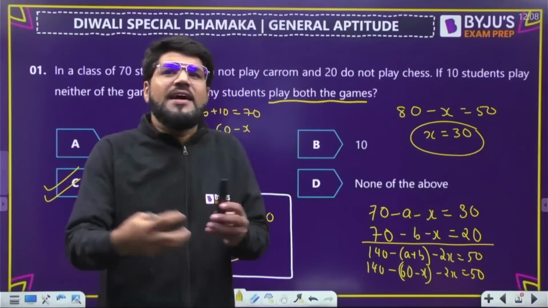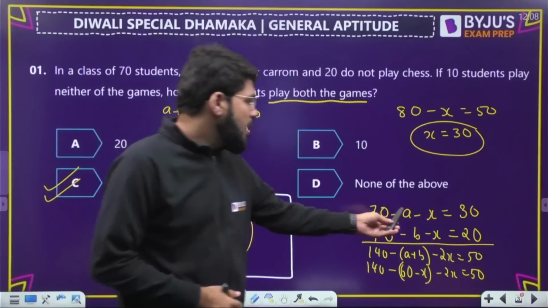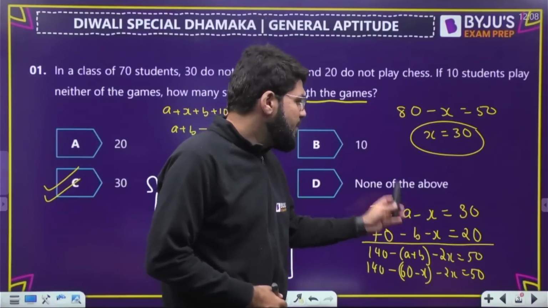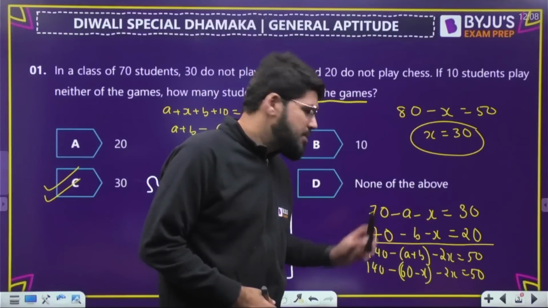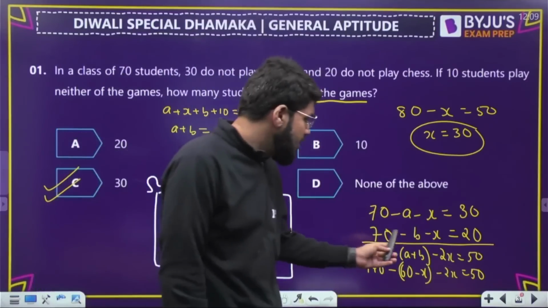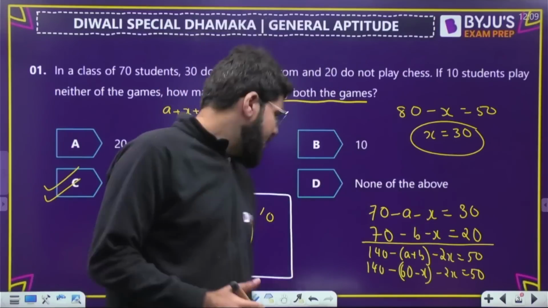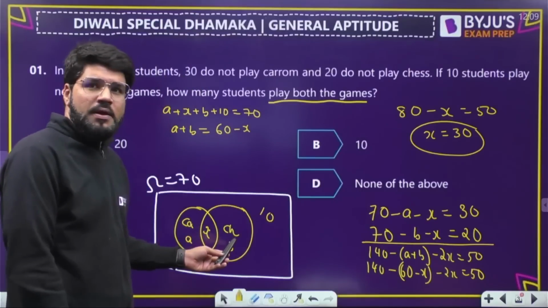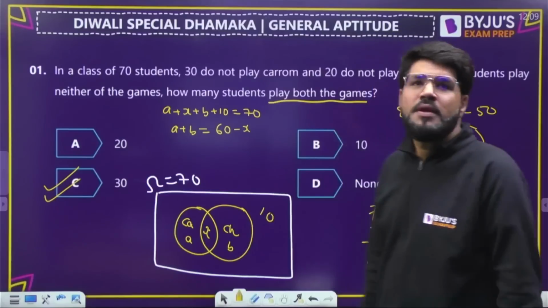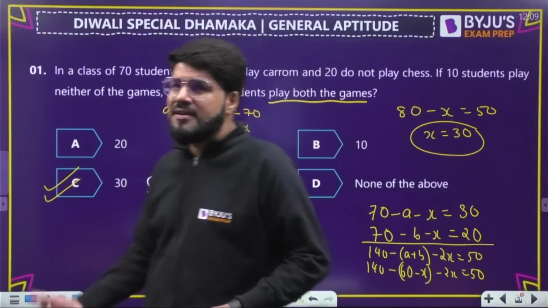Now, they can ask you any other thing, like how many play only carom? That can also be obtained from here. The value of X is 30, so 40 and A will be equal to 10. If they want to ask B, X is 30, so this becomes 40 and B will be 20. So here it will be 10, here it will be 20. Correct: 10, 20, 30, 10, total 70, everything satisfied. Let's move ahead to the next. I'm just telling you they can ask any other thing as well.